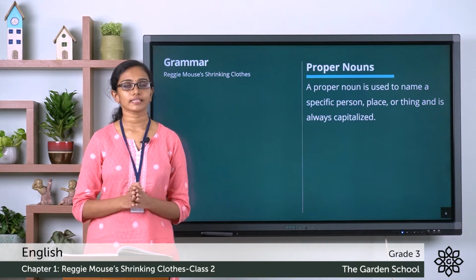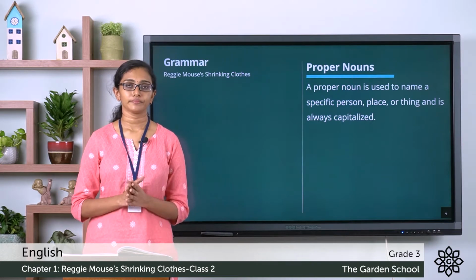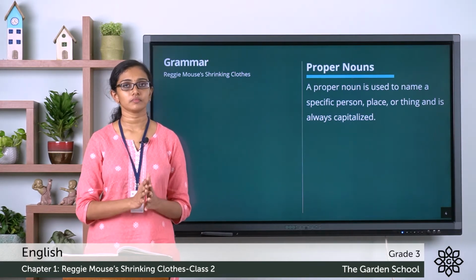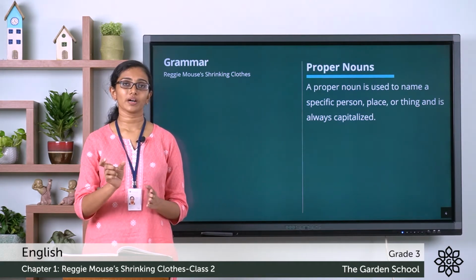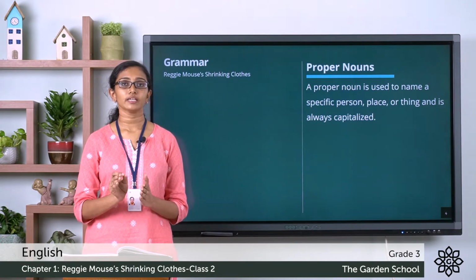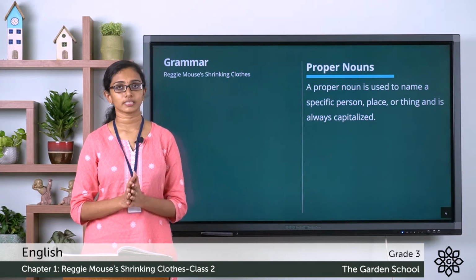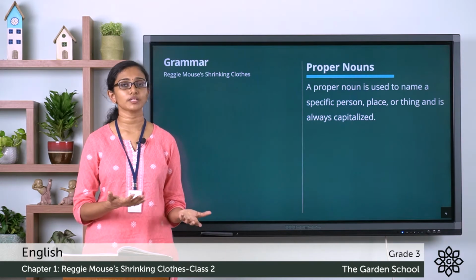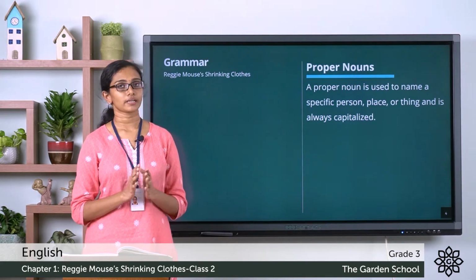Let me give you another example. I am saying, I am going to Kottayam. So, it means that I am going to this particular place called Kottayam, not anywhere else. This specific or this particular place. So, the word Kottayam is used here to identify that specific place in which I am going to go. So, such naming words given to a specific person, place, thing, quality or action, those kind of nouns are called proper nouns.